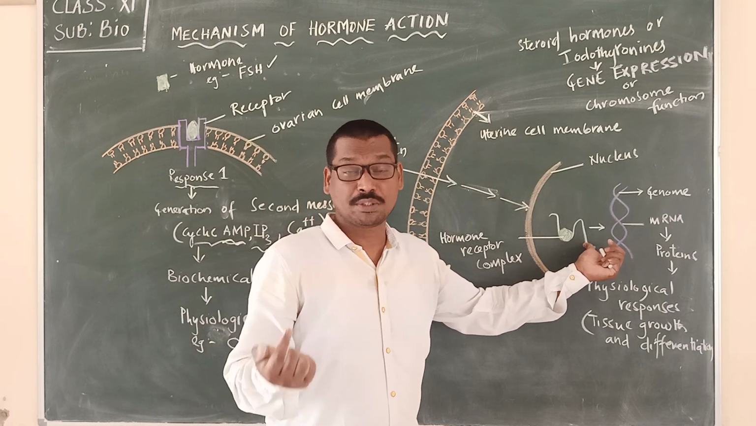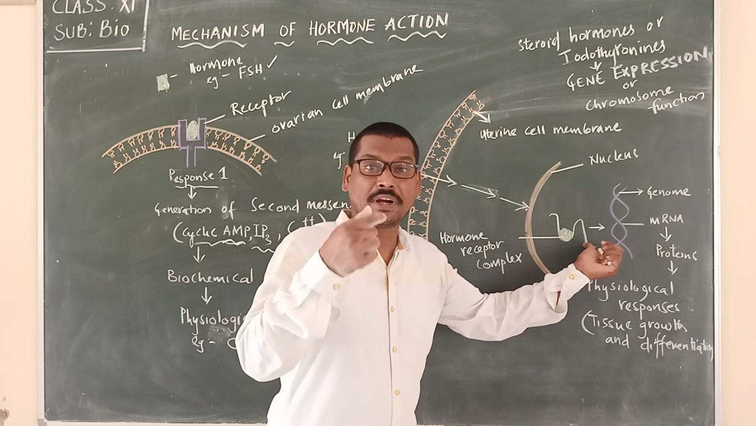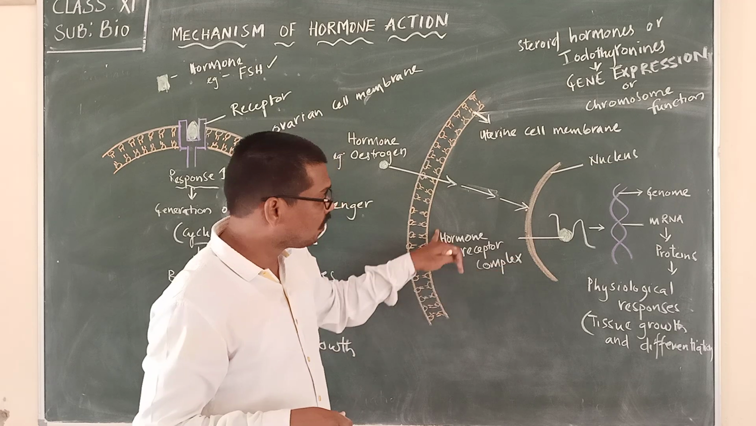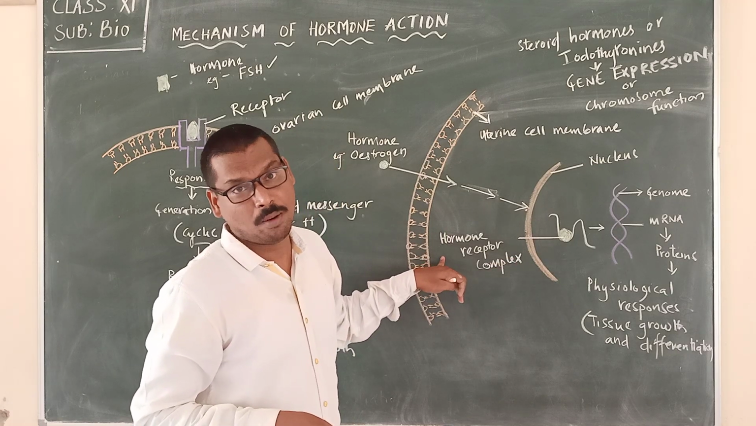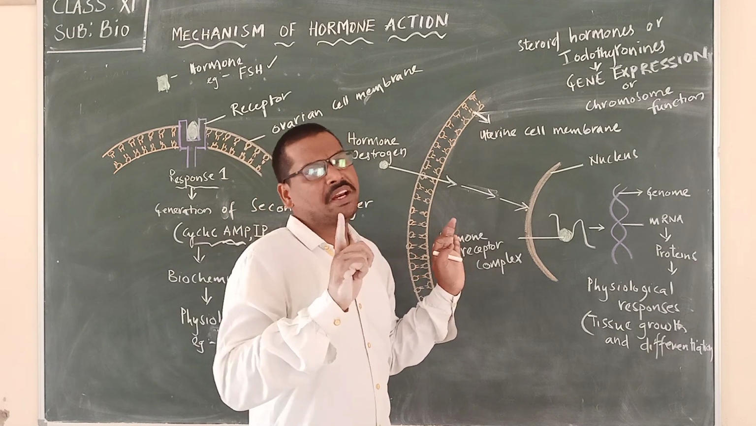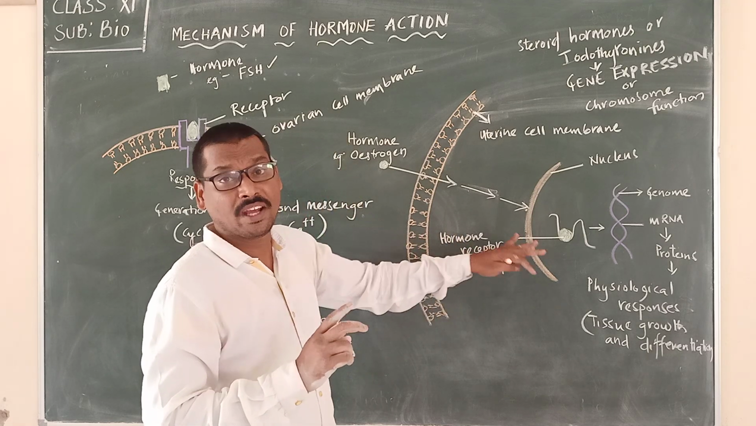Hormone receptor complex means the protein to which this particular hormone goes and binds. So once it binds, it is now called what? Hormone receptor complex, to perform a particular function. And here we have to be very careful when we are going through this.